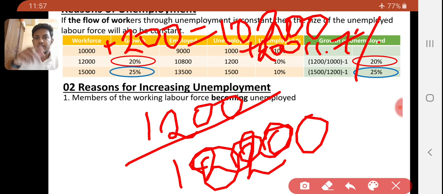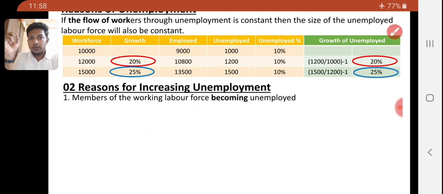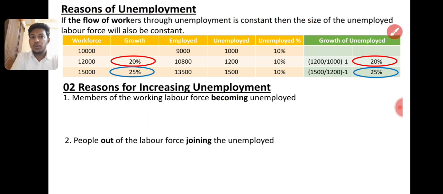We had only 10% unemployed; now 11.7%. That is children becoming part of the labor force. New people come, and people out of the labor force join the unemployed. Redundancy means we are terminating: if I am the company, I am reducing this person because we don't need this person. Redundancy or lay off. Give up means I like to work, but from today I am saying I don't need to work. Or elder people who want to retire at 55 or 60 years say at 50 years that they don't need to work here and give up the work. That means lay off.